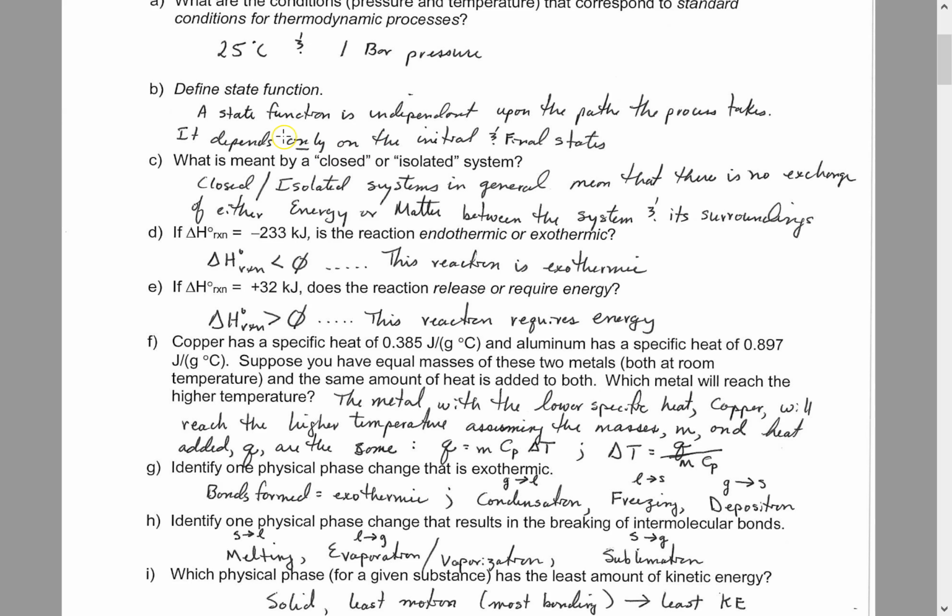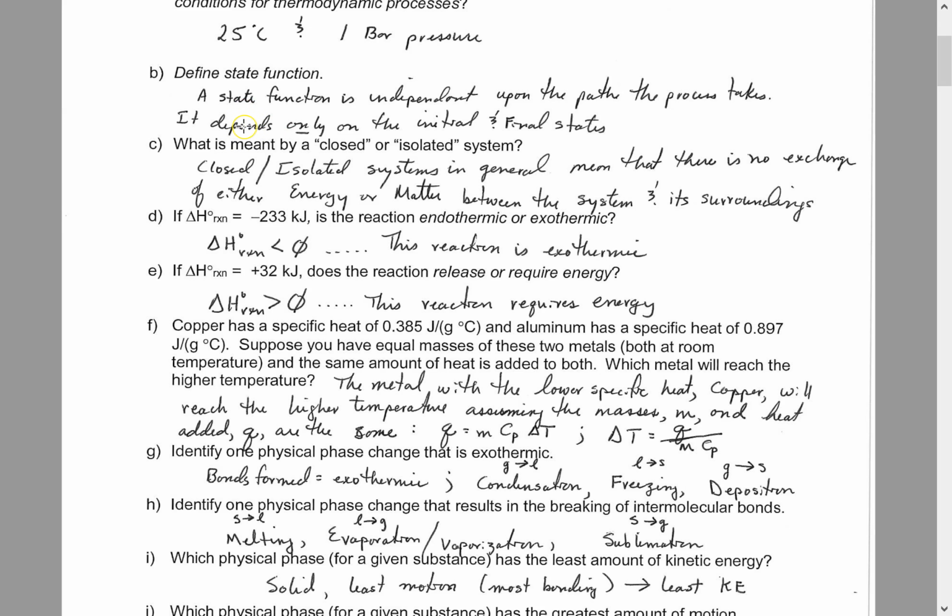State function is a function that depends only on the initial and the final amounts, and then of course the change in that value is always final minus initial. It's what we call independent of path.